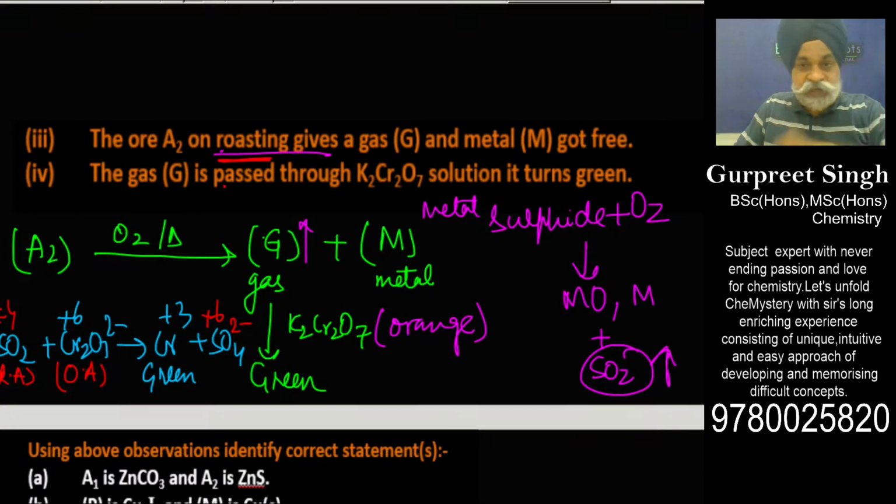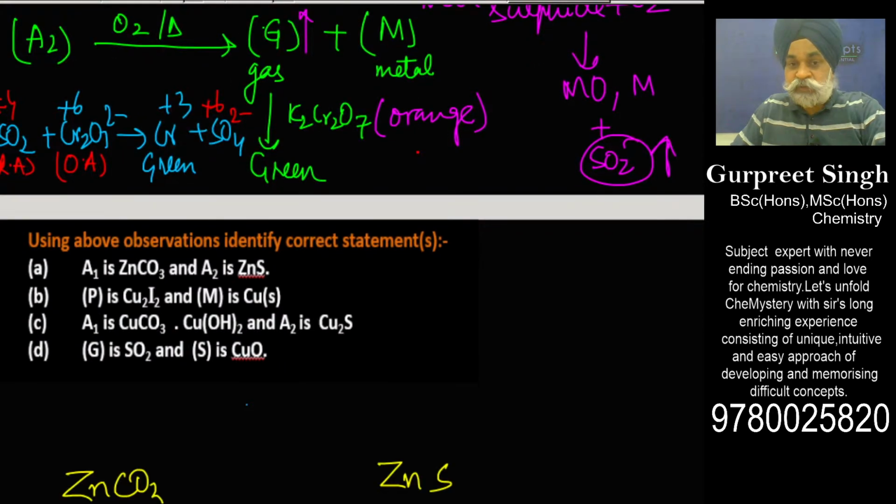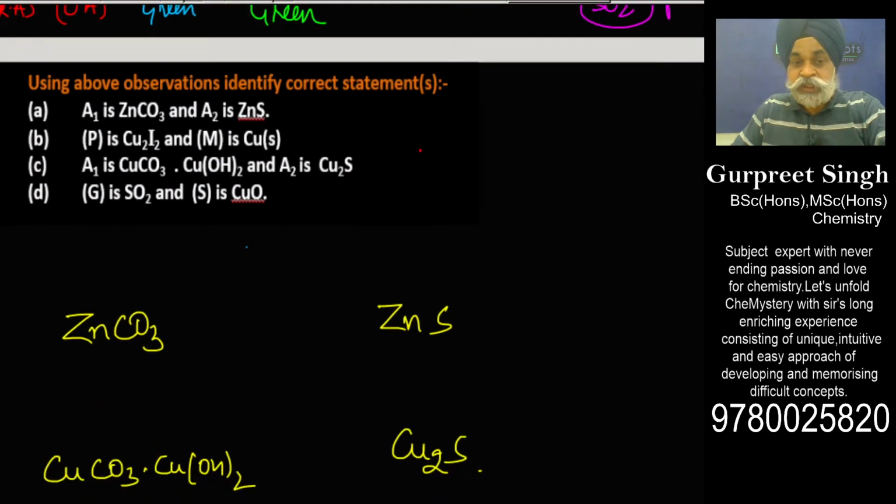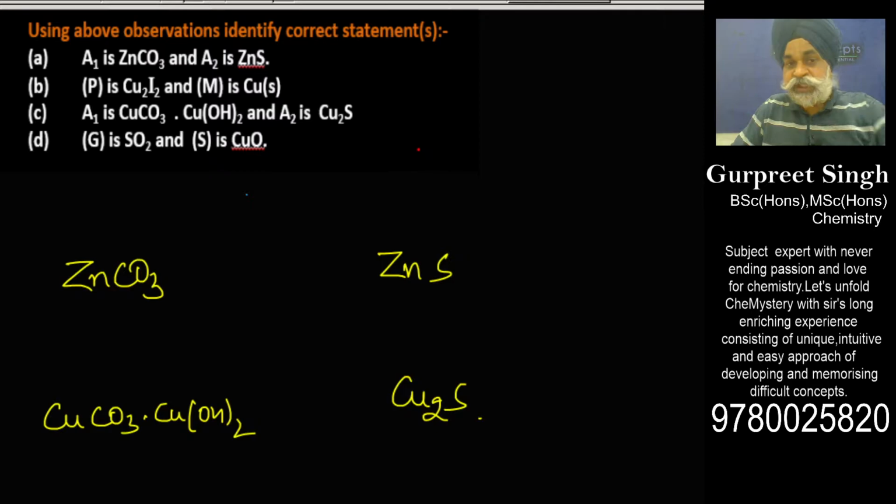Roasting is done for sulfide ore, and it can evolve sulfur dioxide gas. Now let us see what options are available. Until I am able to identify A1 and A2, I cannot speak of the other options, that is B and D. So first let me concentrate on options A and C. What is option A? Zinc carbonate and zinc sulfide.